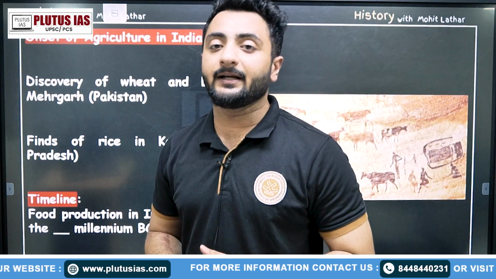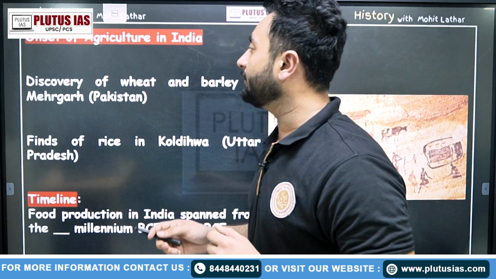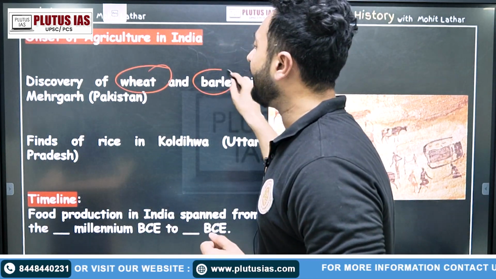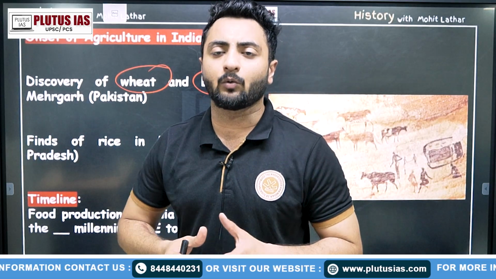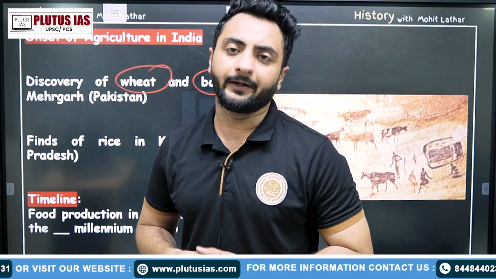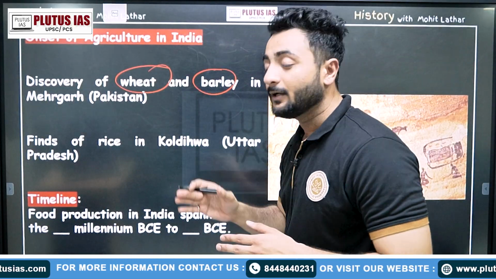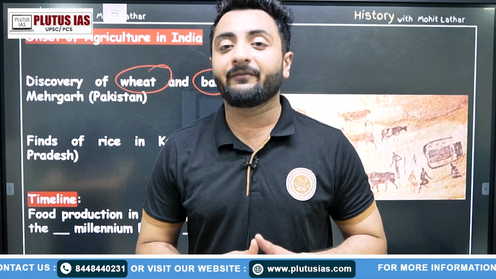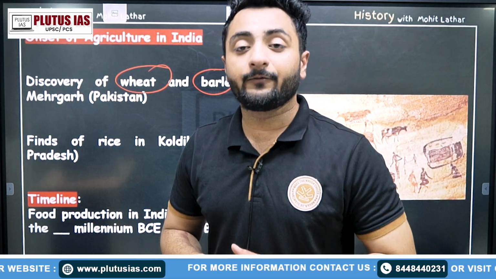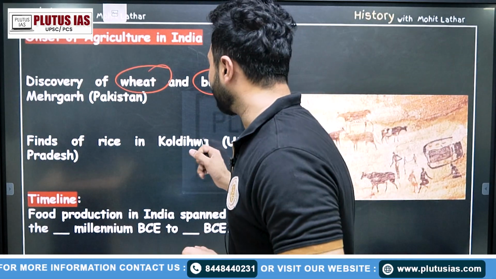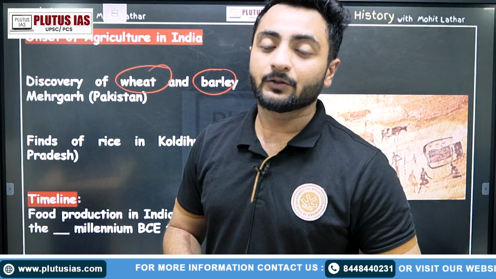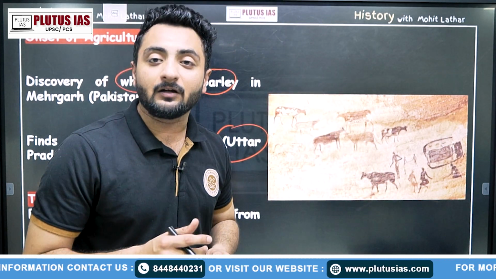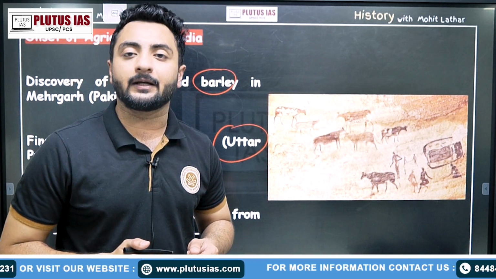Now, as I talked about, this period was the onset of agriculture in India as well. We can see the evidence from the discovery of wheat and barley from Mehrgarh, which is in Pakistan today, but earlier on the Indian subcontinent was considered a part of whole India. If we talk about Koldihwa, that is in Uttar Pradesh, rice production was found from that area. So this period shows us that agriculture was also starting in the Indian subcontinent.